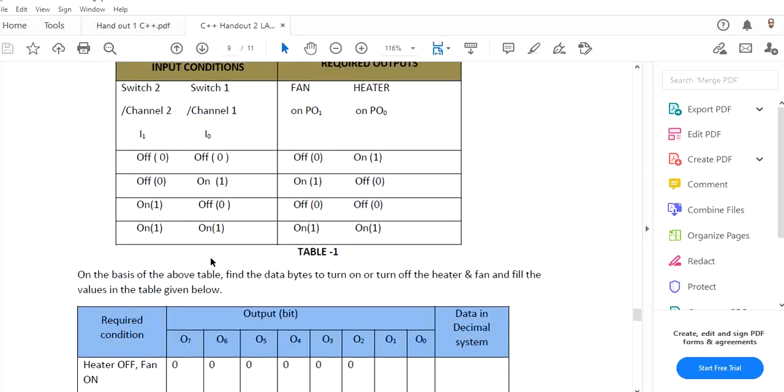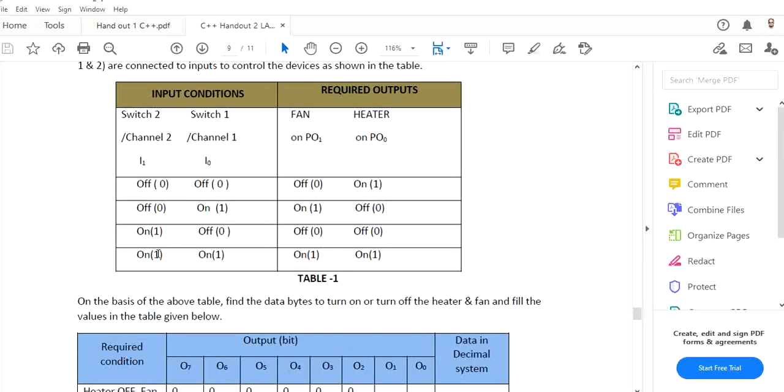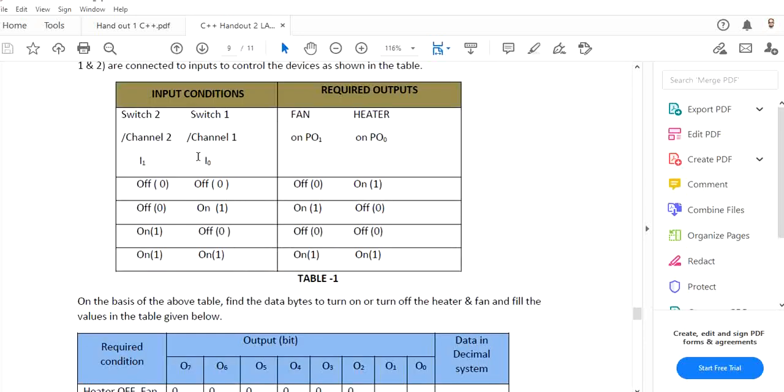This is the reason I am telling you not to use read all digital, because with read all digital you will use the values in the buffer. It will be simply 0, 1, 2 and 3, and then accordingly you can check the output. But here, if you use read digital channel, then you will save it to a buffer, let's say A and B, and then you will check using the if condition.